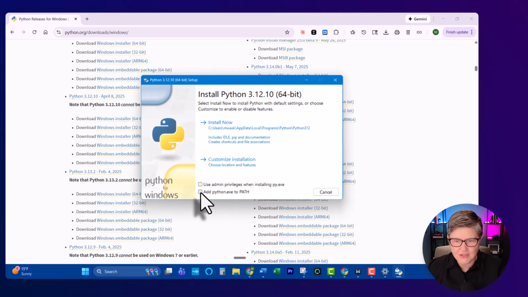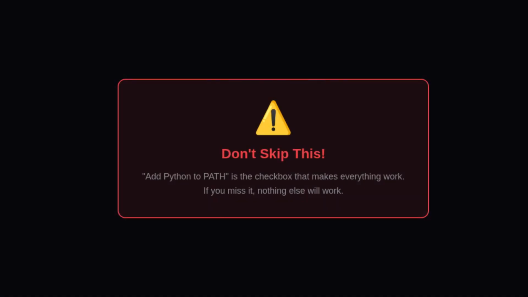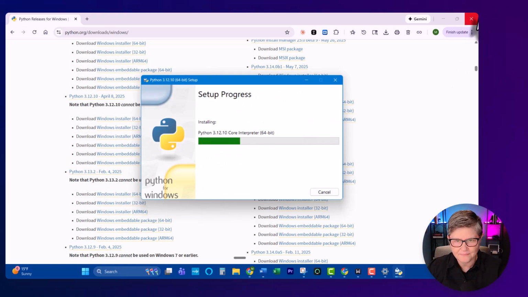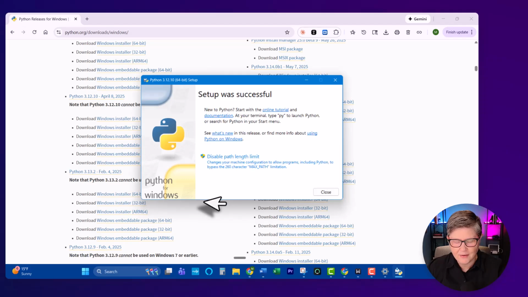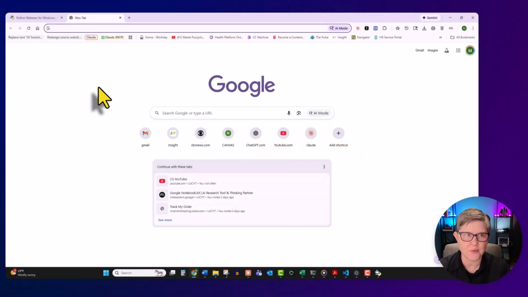At the bottom, you see a checkbox. Add Python to the path. Check that box. If you forget, Python won't work and you'll have to reinstall. Then click Install. Wait a couple minutes, then click Close when it says Setup was successful. Perfect.